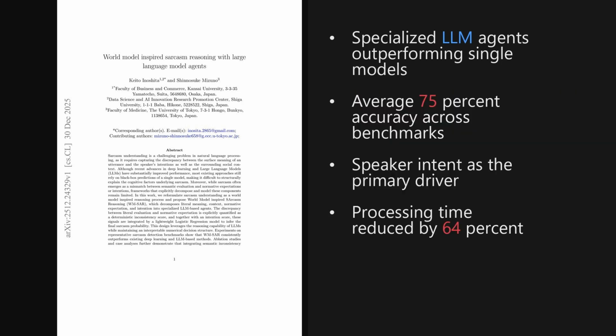I'm Alex. Today we're looking at a paper trending on X, published on December 30th, 2025, about 5 days ago. It introduces a framework called World Model-Inspired Sarcasm Reasoning, which decomposes sarcasm detection into 5 cognitive steps using specialized agents, consistently outperforming standard large language models on major benchmarks. The paper is titled World Model-Inspired Sarcasm Reasoning with Large Language Model Agents. As we'll see later, the results are really impressive, showing that explicitly modeling the gap between literal meaning and social expectations is key to understanding sarcasm.